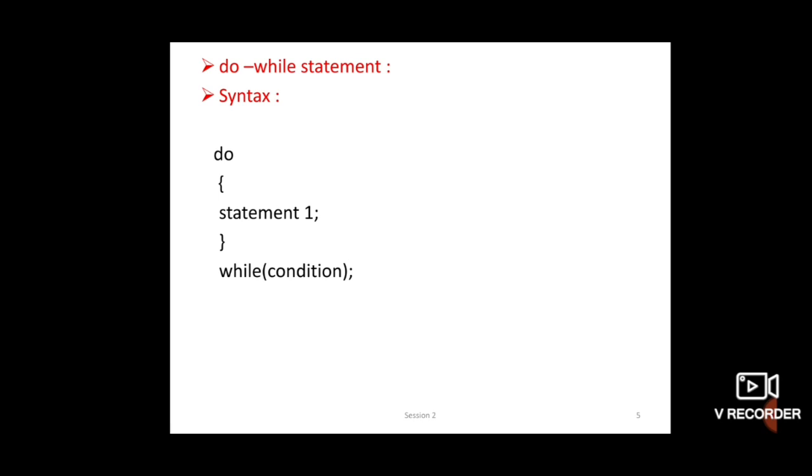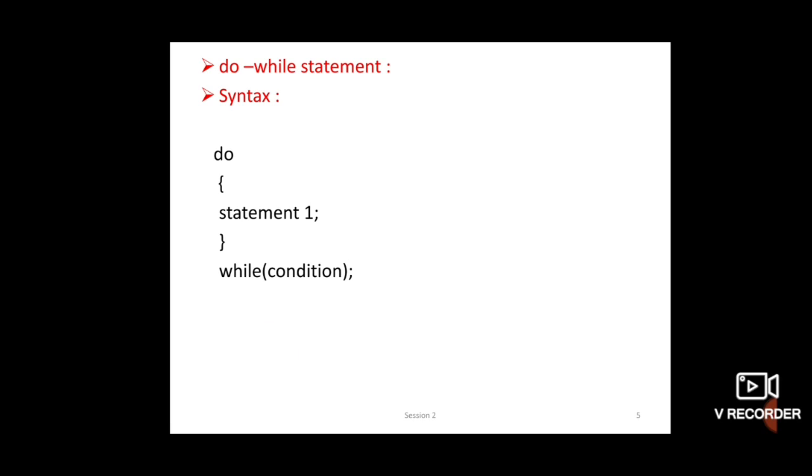Okay, what is the difference between do while and while loop? In do while, statement 1 is executed at least one time and finally at last the condition is checked. If the condition is true, then again go back to the start position. If the condition is false, then go to the next statement.